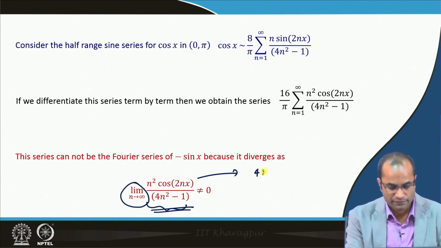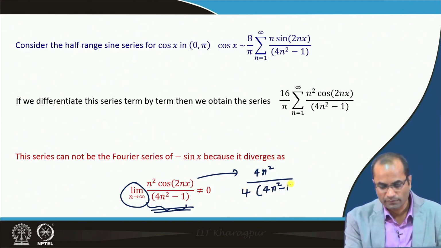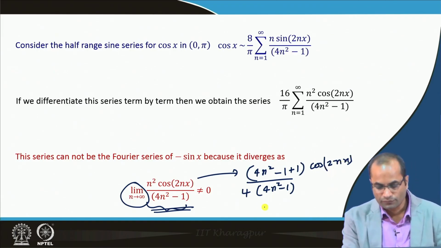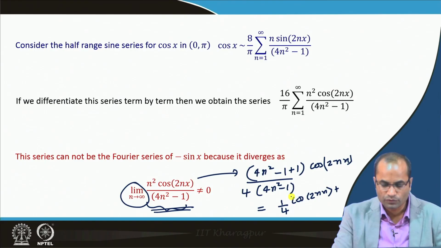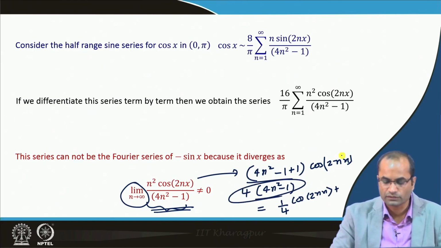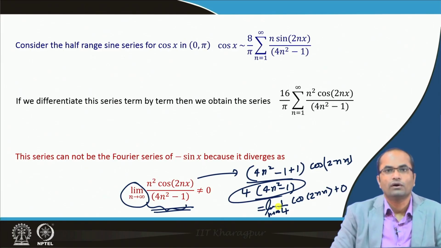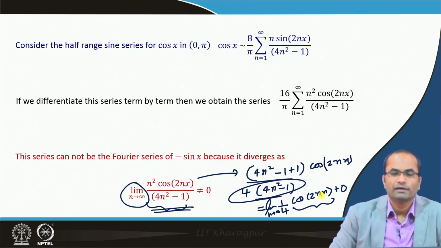For instance, I can make 4 n square there by dividing by 4 here. So, 4 n square minus 1, then we subtract and add 1 there, and then we have cos 2 n x there. So, the first term will be 1 over 4 this cos 2 n x, and then the second term will have 1 over 4 n square minus 1 and this cos 2 n x, and when n approaches infinity, that will become 0, and then we have the limit as n approaches infinity of 1 over 4 cos 2 n x, which does not exist. So, this limit in fact does not exist.